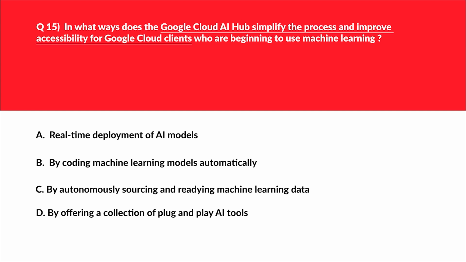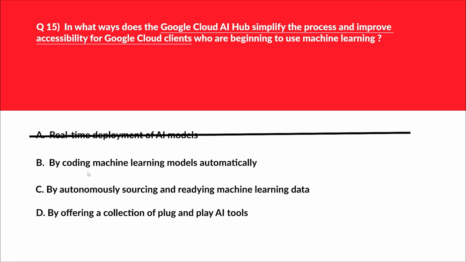Okay, let's look at this question. It's all about AI Hub. We'll look at option A. A says real-time deployment of AI models. AI Hub primarily serves as a repository and does not focus on real-time deployment of AI models. Therefore, incorrect choice. Let's move to option B.